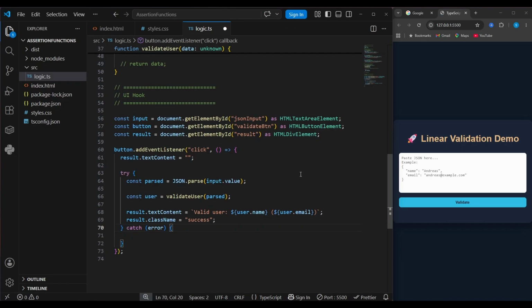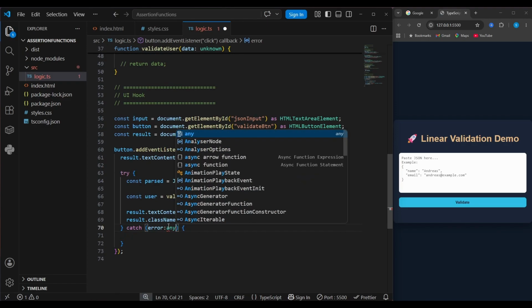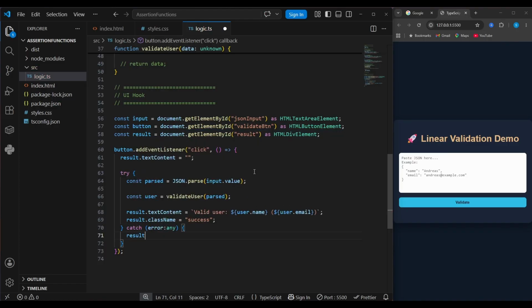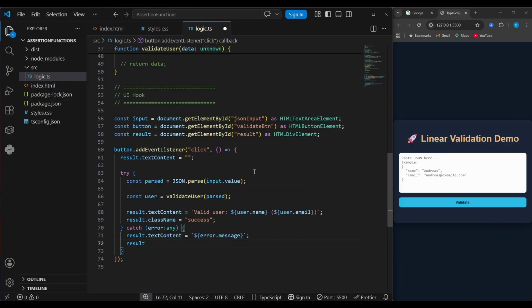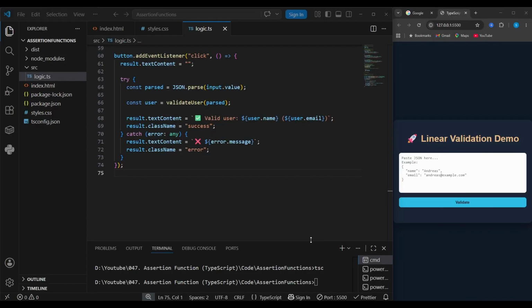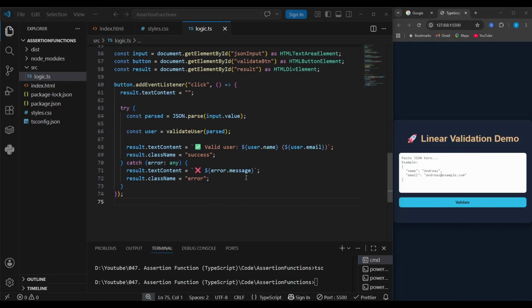So let's go back, and if it's not successful, we will make it into the catch block. result.textContent, again string literals, error.message, and also the CSS class should be added. result.className, error. Okay, let's run our app using the tsc command and see the result.